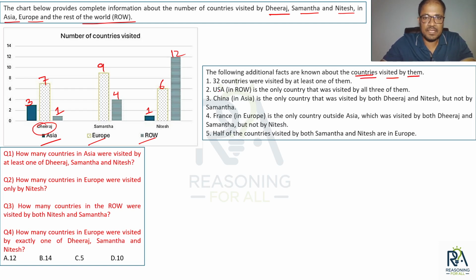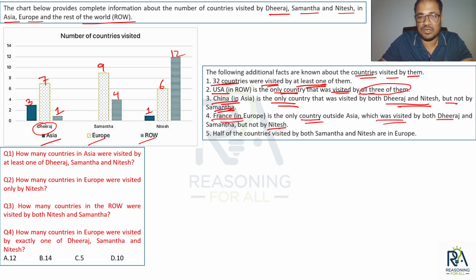32 countries were visited by at least one of them. So there are 32 countries which at least one of them has visited. Next condition: USA is the only country that was visited by all 3 of them. China is the only country that was visited by both Dheeraj and Nitesh but not by Samantha. France is the only country outside Asia which was visited by both Dheeraj and Samantha but not by Nitesh. What kind of language is this?